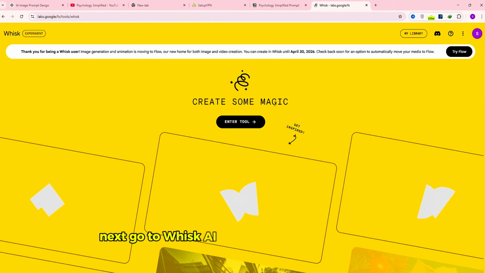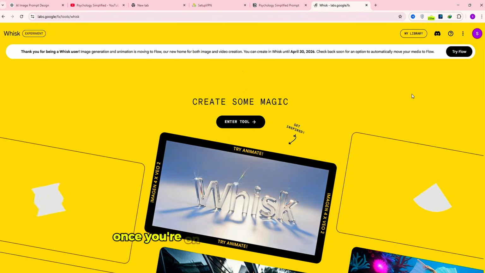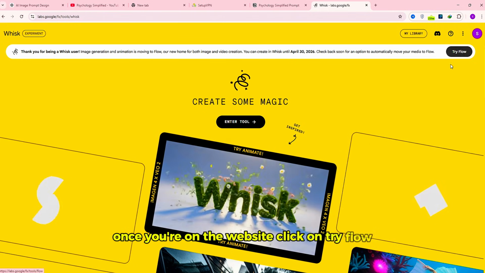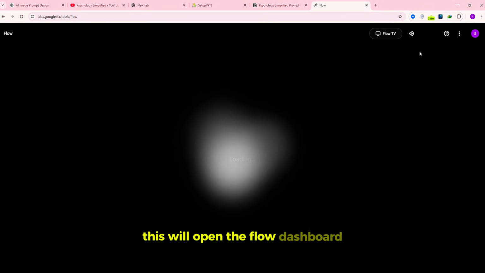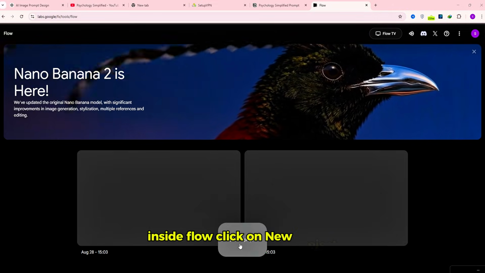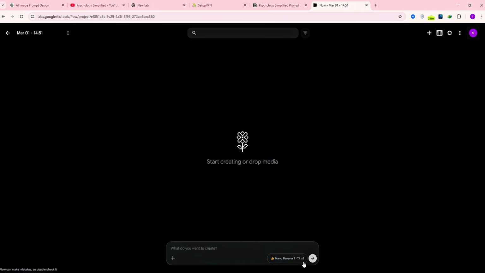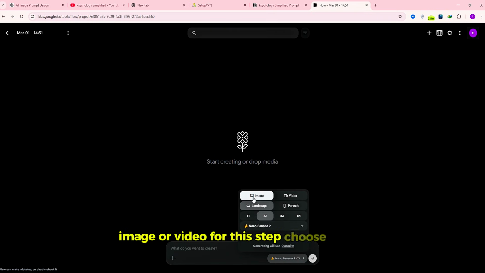Next, go to Whisk AI. The link is in the description. Once you're on the website, click on Try Flow. This will open the Flow dashboard. Inside Flow, click on New Project. Now you'll see two options, image or video. For this step, choose image.